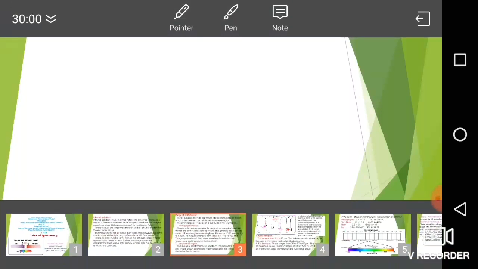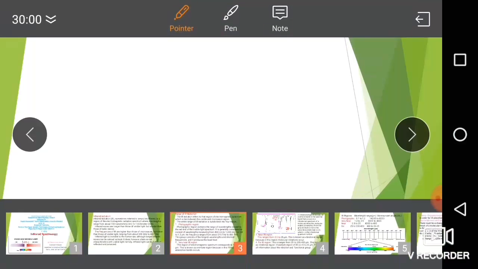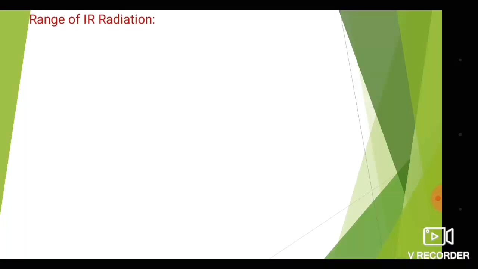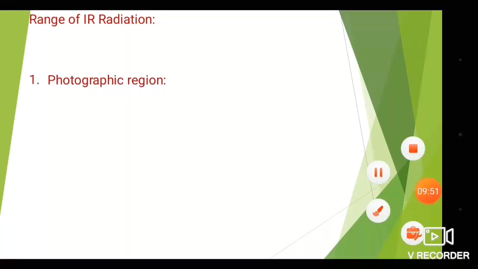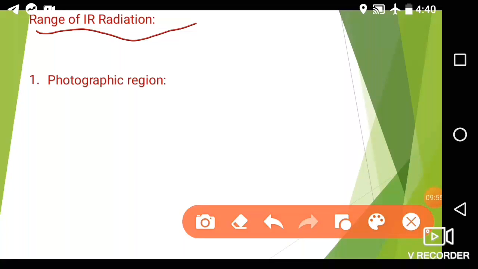The next topic of your syllabus, the first topic, is the range of IR radiation, that is, in which range the IR radiation falls.